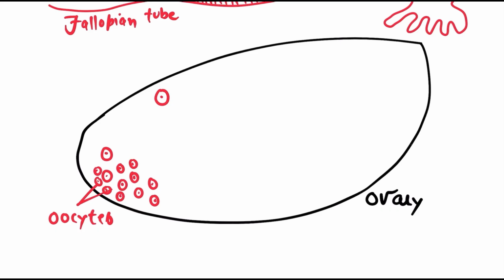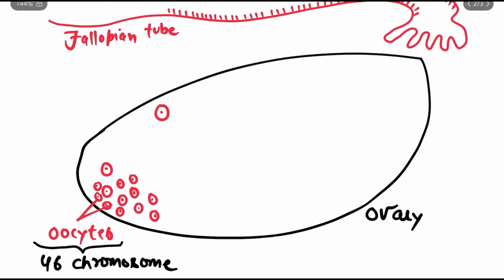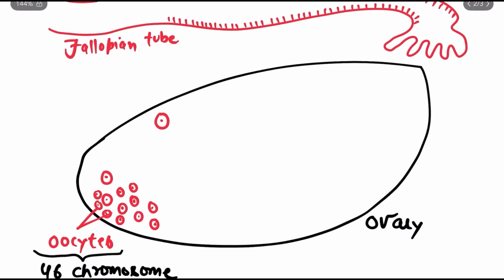These cells which I'm drawing in red, each contains 46 chromosomes, and they will undergo meiosis and form ovum, which contains only 23 chromosomes. So these oocytes are the cells responsible for the formation of ovum. The ovary contains many oocytes, and each oocyte contains 46 chromosomes. Let me draw one more very important structure over here.